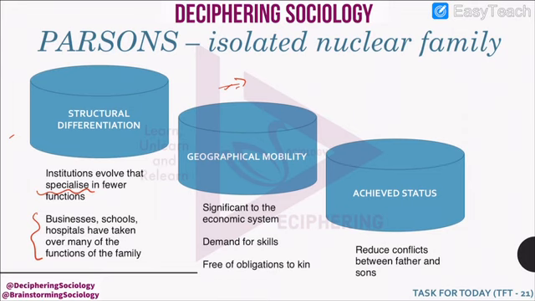And this nuclear family, because it is free of obligations to kin, unlike in the previous societies, therefore it can easily move and hence increase the mobility of family.